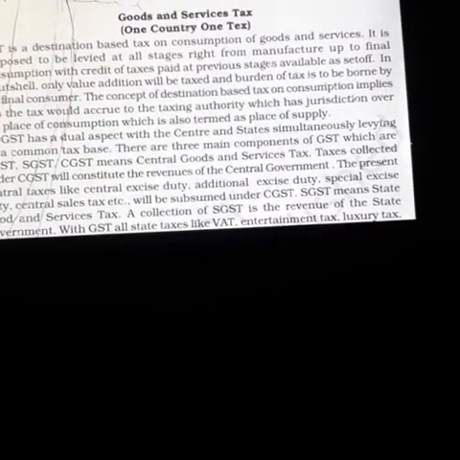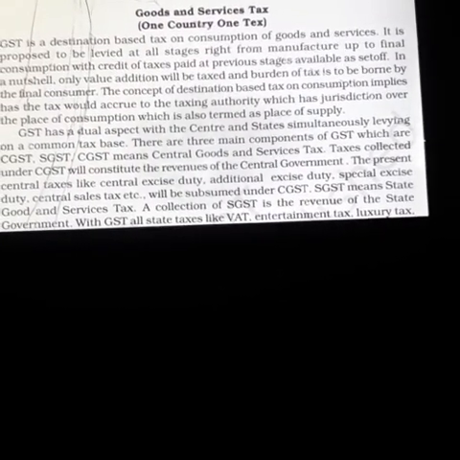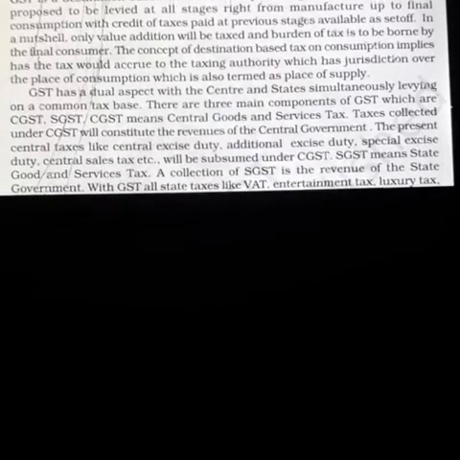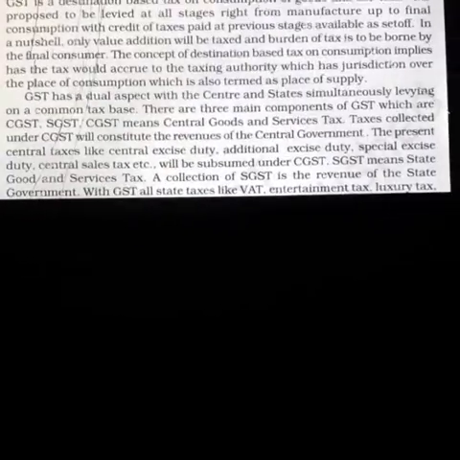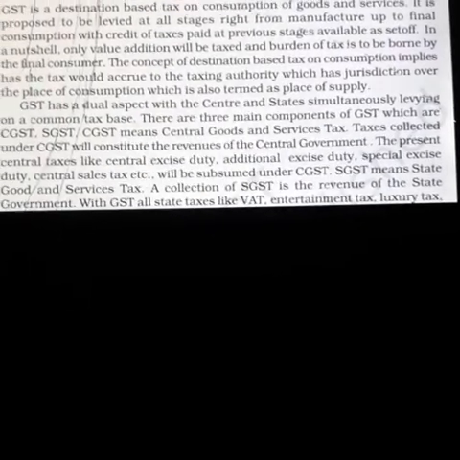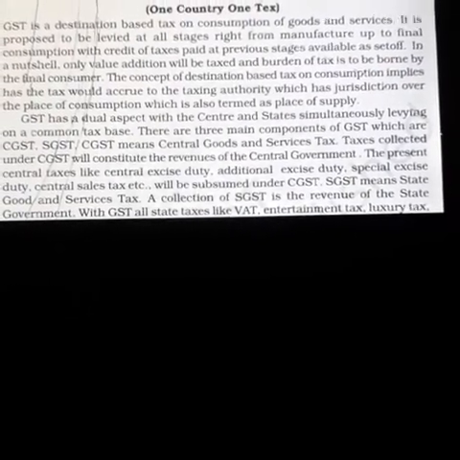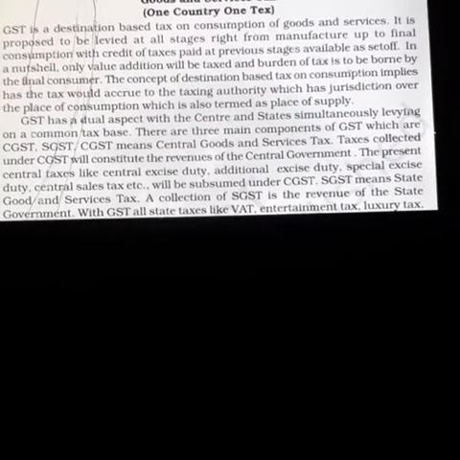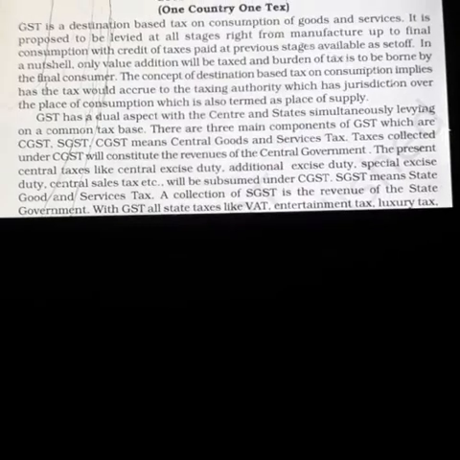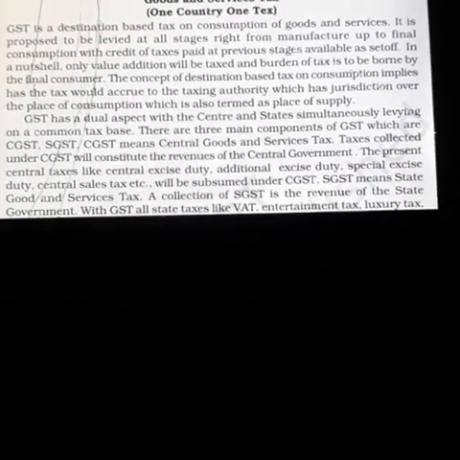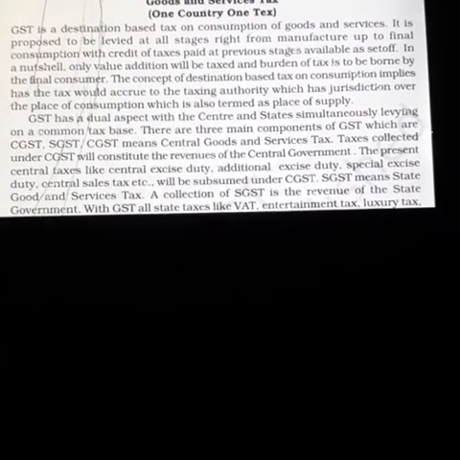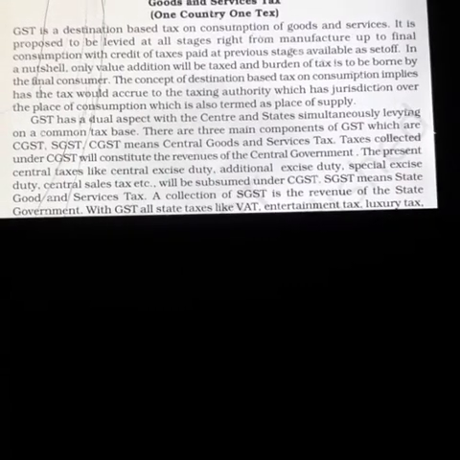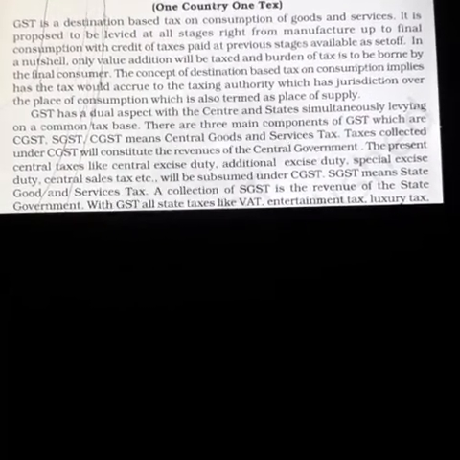So, in this video, we are going to discuss GST, goods and service tax. As you know very well, everybody who is purchasing a product has to pay tax on that product. Earlier there were different types of taxes in the form of excise duty, custom duty, and so on. But now, from November 2018, the government has adopted one country one tax, that is GST.